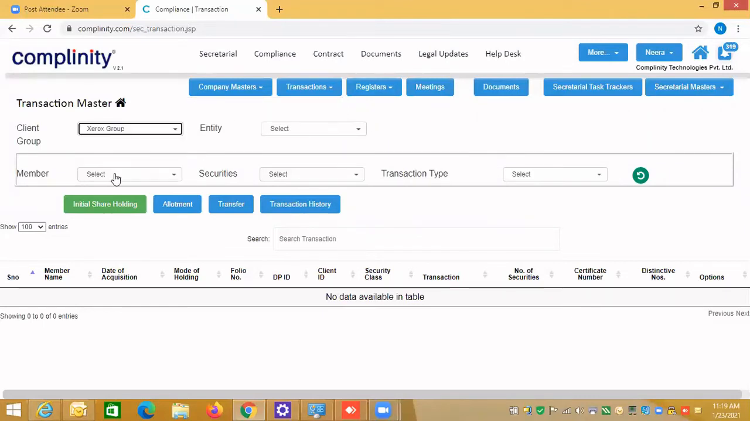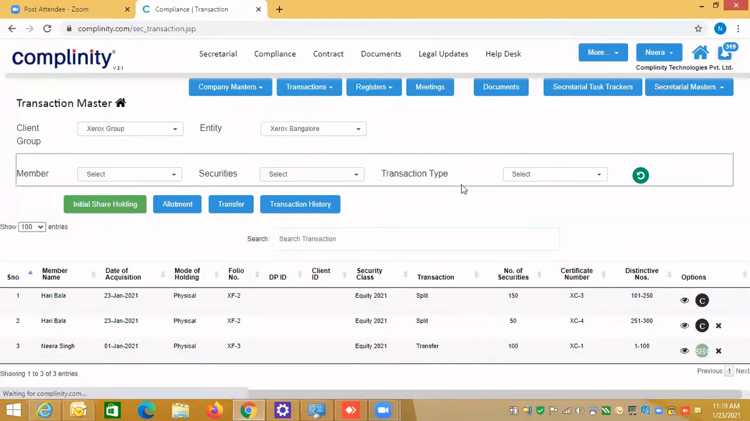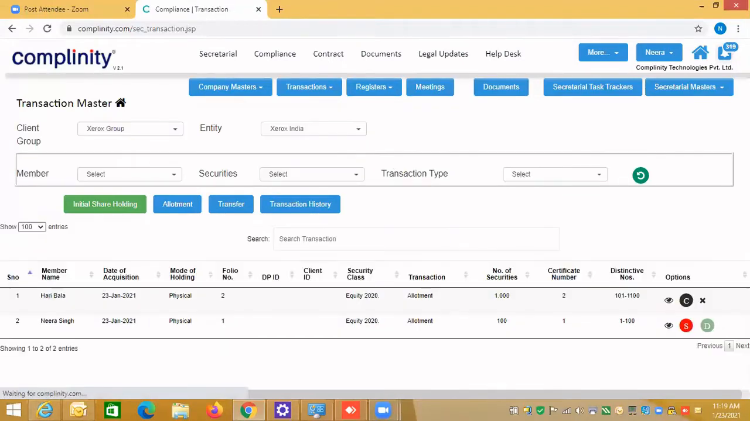Okay, so let me just select again and show you what we have done just now. We have done the allotment here, and we have also done the Xerox India. So we have done one via initial shareholding, and one live. So that way you can see the certificate number 2 for Haribala, and for Neera Singh 1, because Neera Singh has been done through initial shareholding. So this is the whole pattern which will now be explained to you.